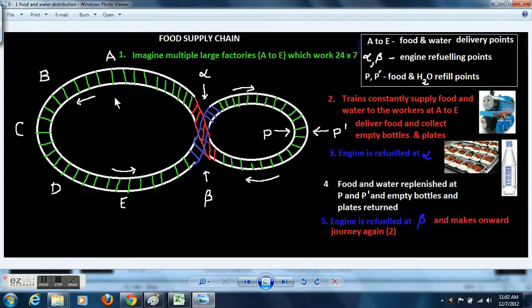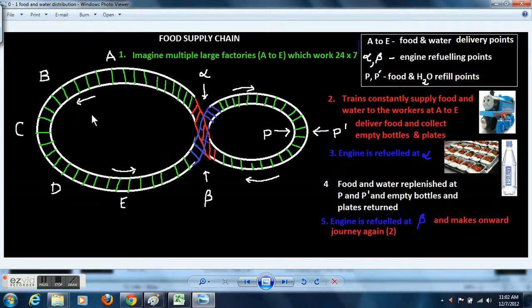So there are 2 tracks. In one track there are factories, in another track there are food replenishment points. A to E are food and water delivery points, alpha and beta are engine refueling points, P and P dash are food and water refill points.